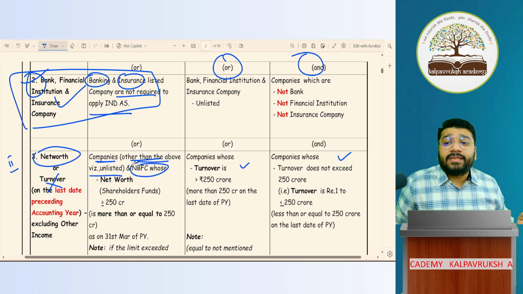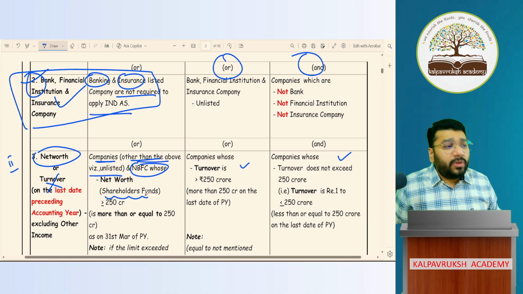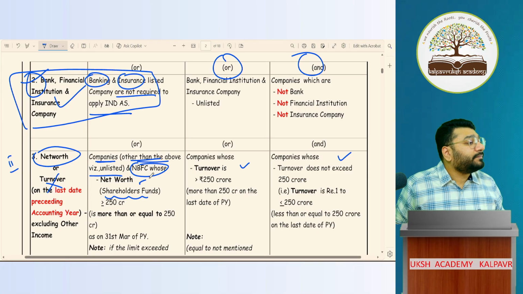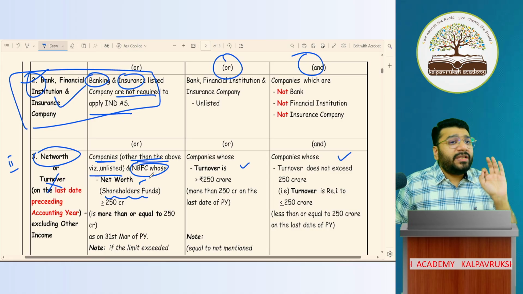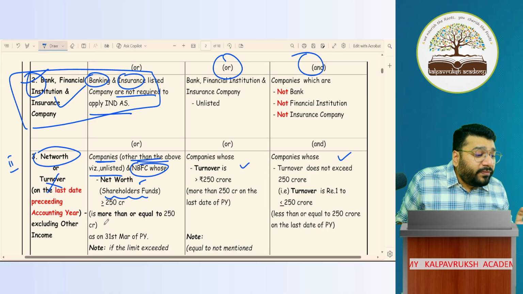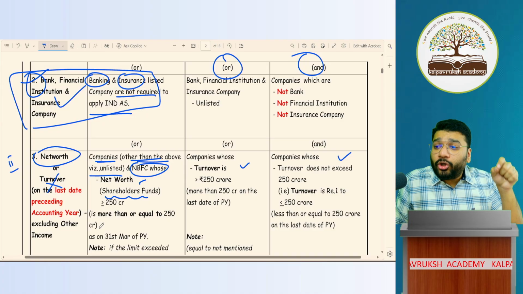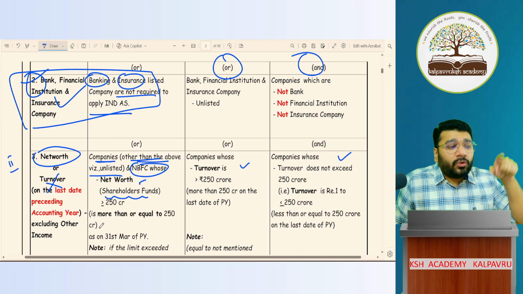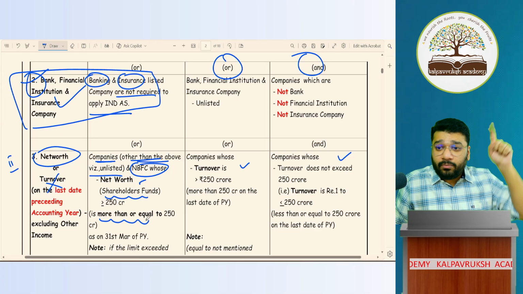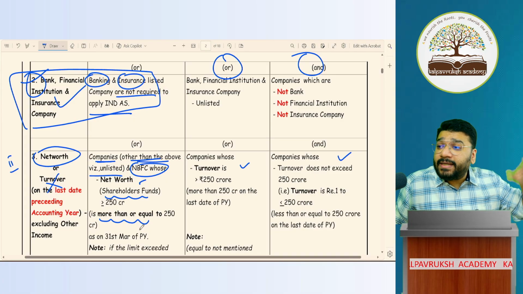worth criteria. So what is net worth here? Net worth means shareholders funds. In simple language, it is shareholders funds. In CA Final, you will be taught how to calculate this net worth. Correct? In our language, net worth is equal to shareholders funds. Here the limit is 250 crores or more. If any company whose net worth is 250 crores or more has to compulsorily apply Ind-AS.